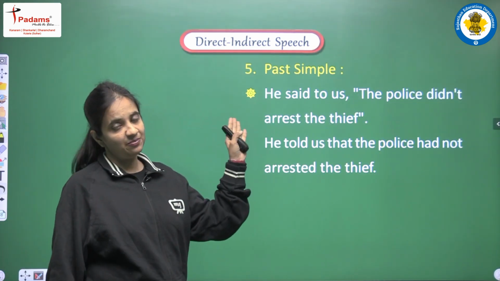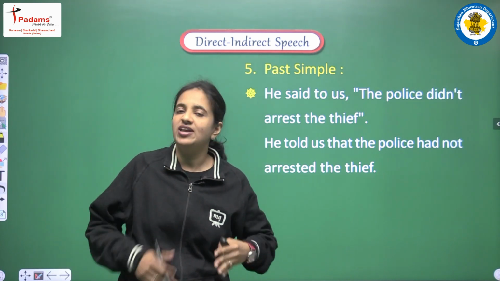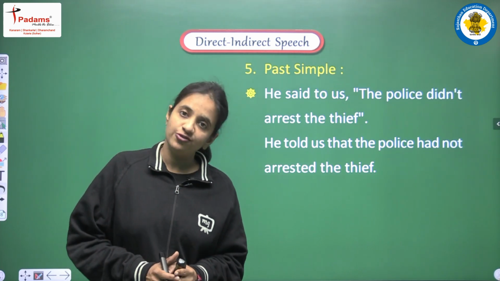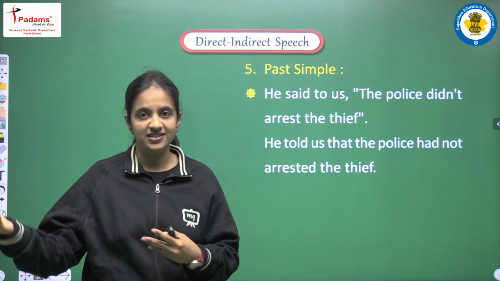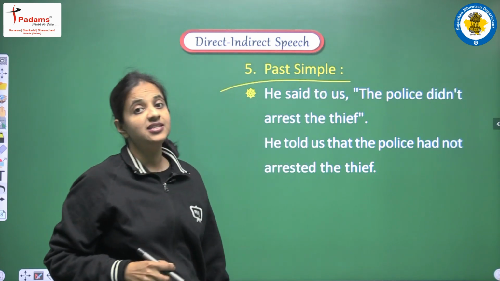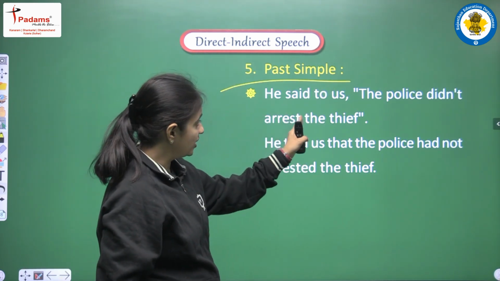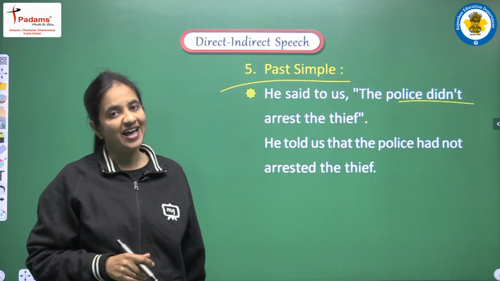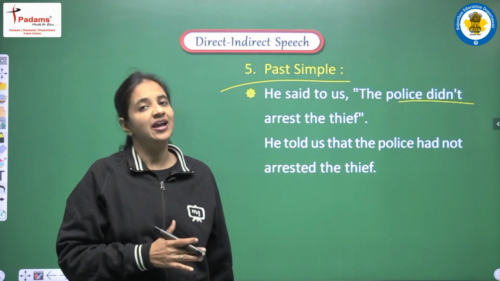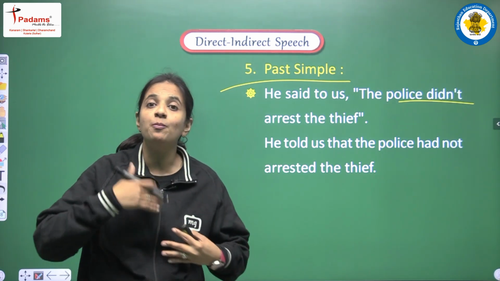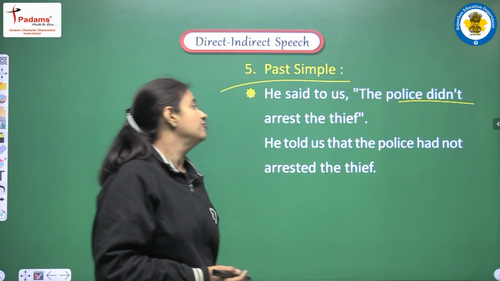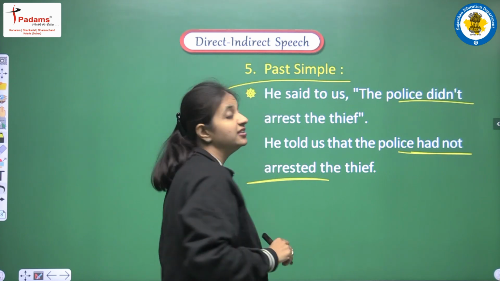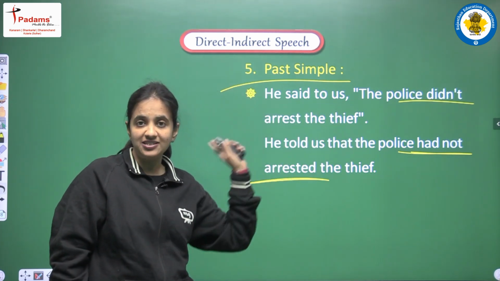Next is past simple. So right now we have seen the examples of all the 4 present tenses, and we have to convert those 4 present tenses into their respective past tenses. Now we have past simple tense. Let's see. He said to us, the police didn't arrest the thief. So we have did as a helping verb. This is past simple, and we have to convert it into past perfect. Let's see how. We write, he told us that the police had not arrested the thief. Past perfect means had plus third form, okay?